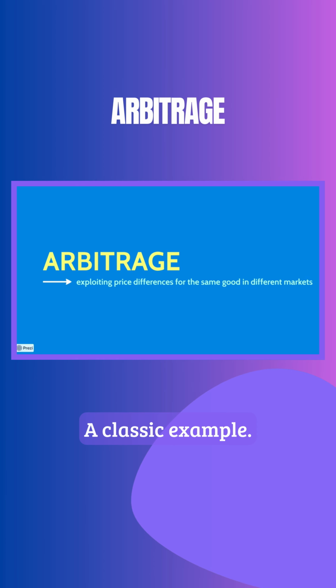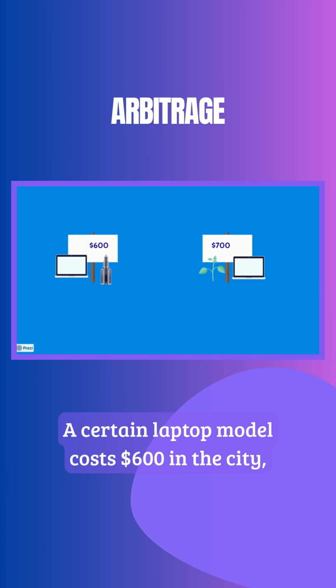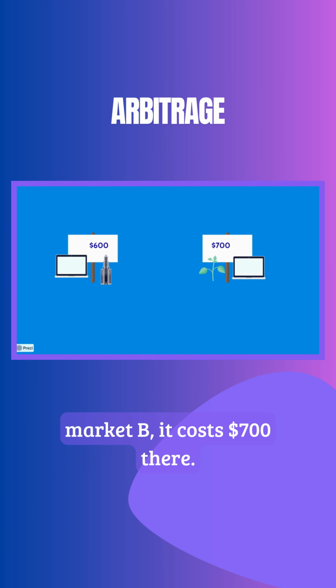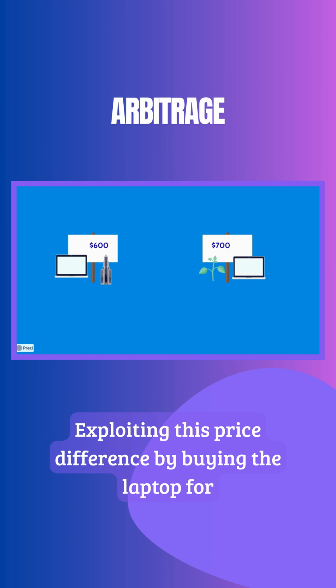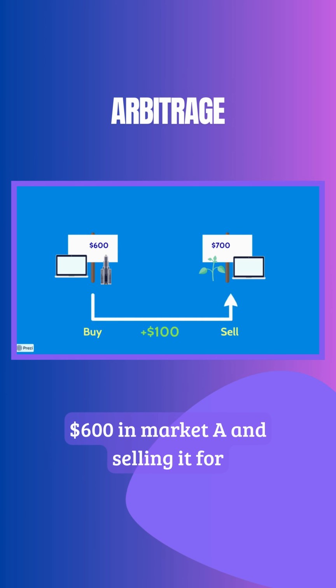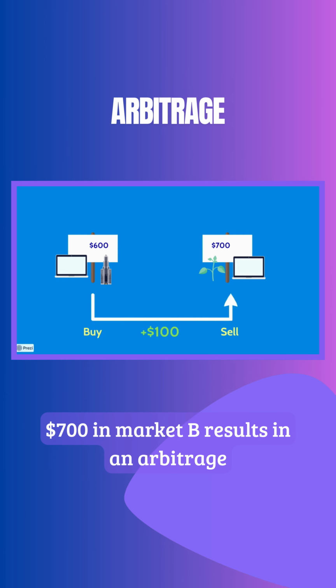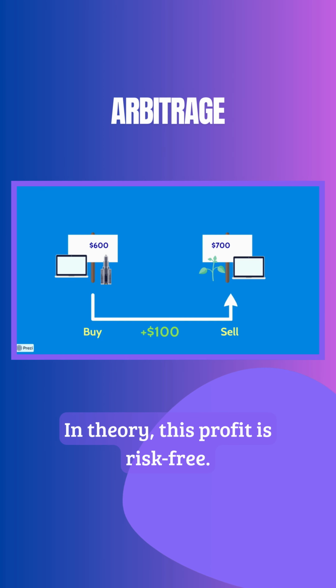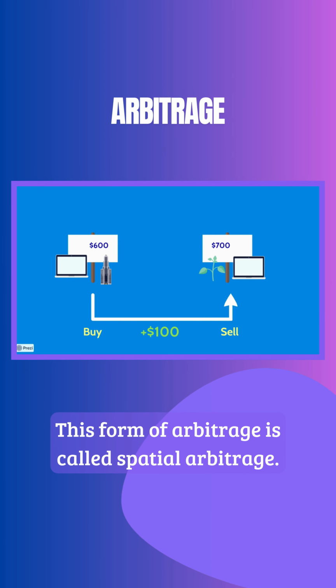A classic example: a certain laptop model costs $600 in the city, Market A, and due to lower availability in rural areas, Market B, it costs $700 there. Exploiting this price difference by buying the laptop for $600 in Market A and selling it for $700 in Market B results in an arbitrage profit of $100. In theory, this profit is risk-free. This form of arbitrage is called spatial arbitrage.